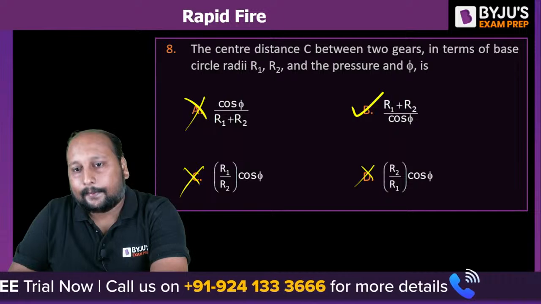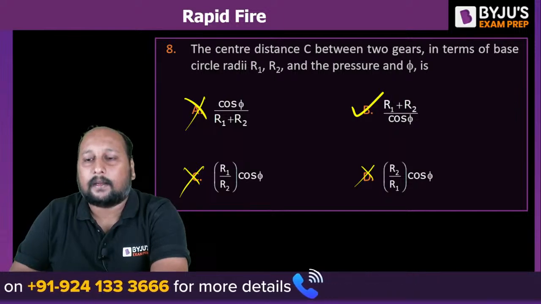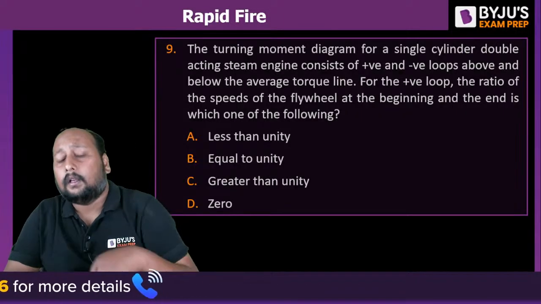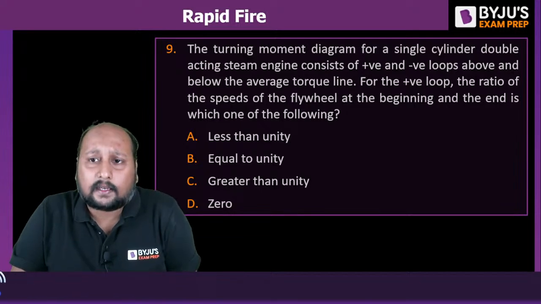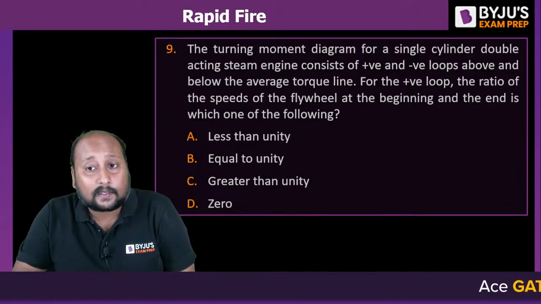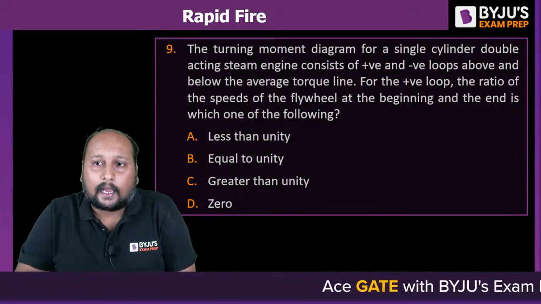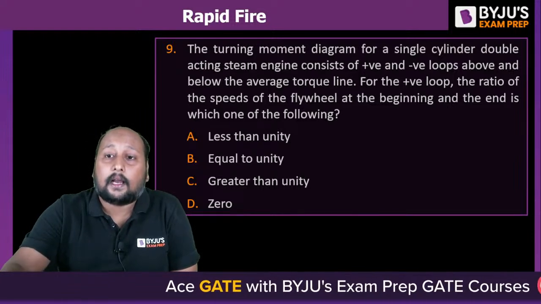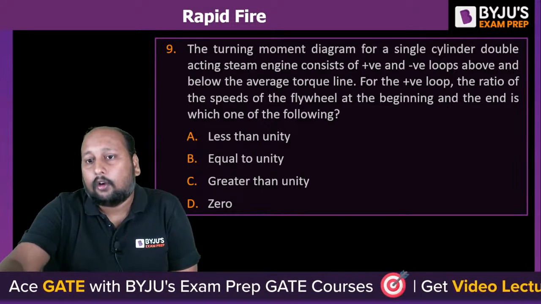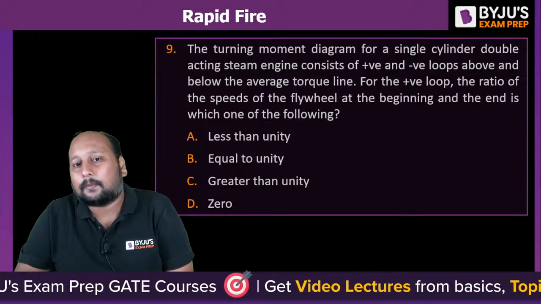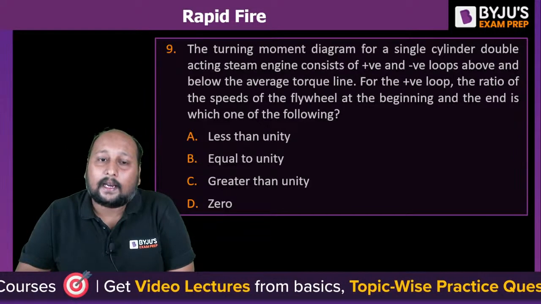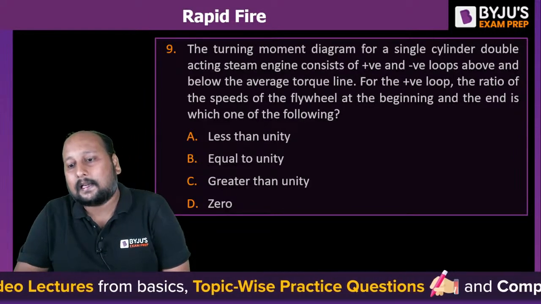Done, clear? Chaliye, next question, question number 9 on the screen. The turning moment diagram for a single cylinder double acting steam engine consists of positive and negative loops above and below the average torque line. For the positive loop, what is the speed of the flywheel at the beginning and at the end? Which of the following is correct?